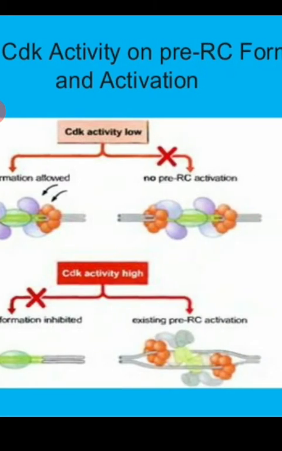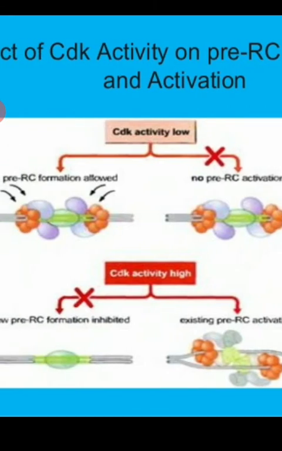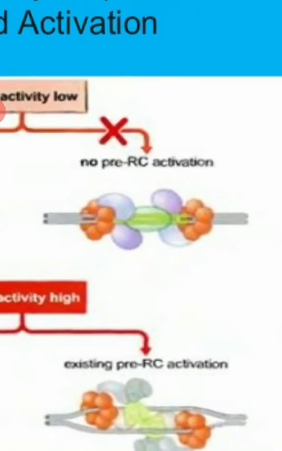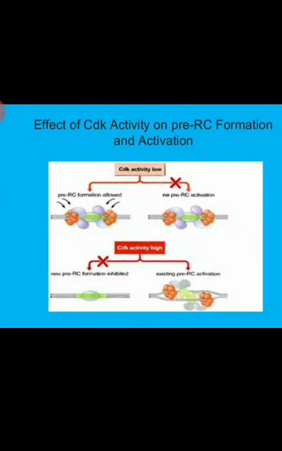When it is high, no pre-RC will form, and when levels of CDK protein are elevated, new pre-RC complexes cannot be formed, but existing pre-RC complexes can be activated to continue the replication, to activate the replication fork as shown in this diagram.